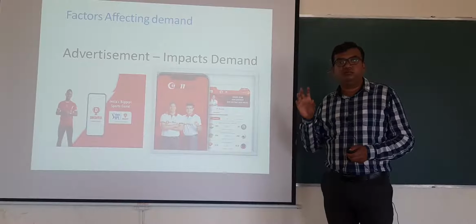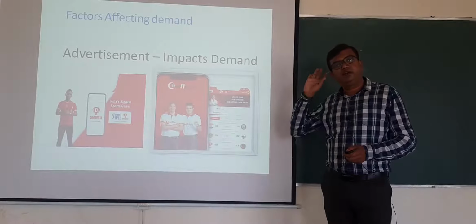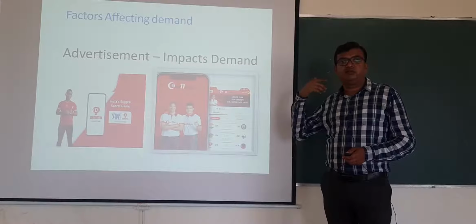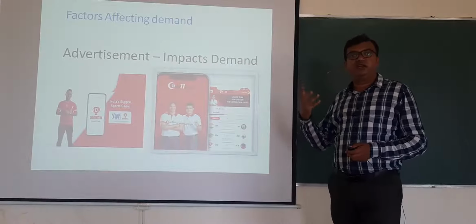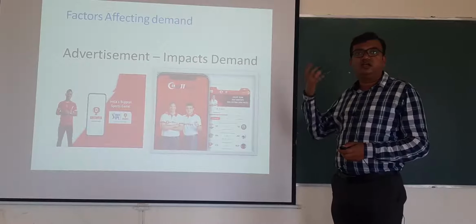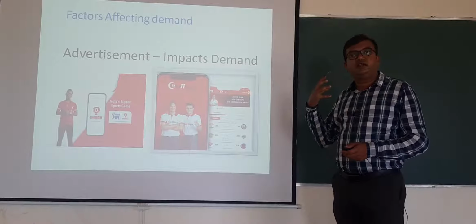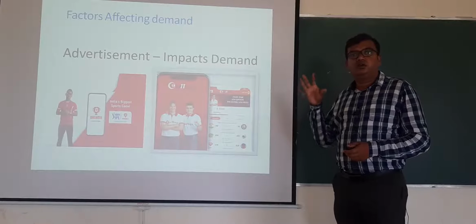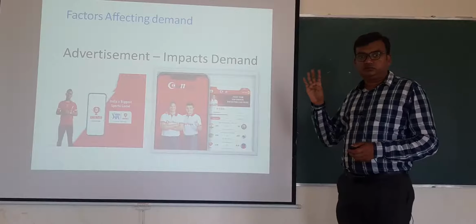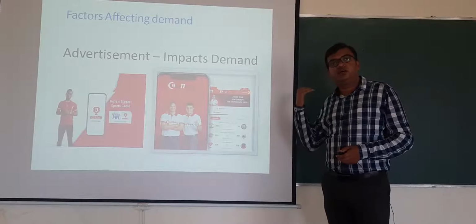People's image of the Maruti Swift car in their mind will go away. The recall value of the Swift car in their mind will go away. Why? Because i20 and Etios are advertising more.